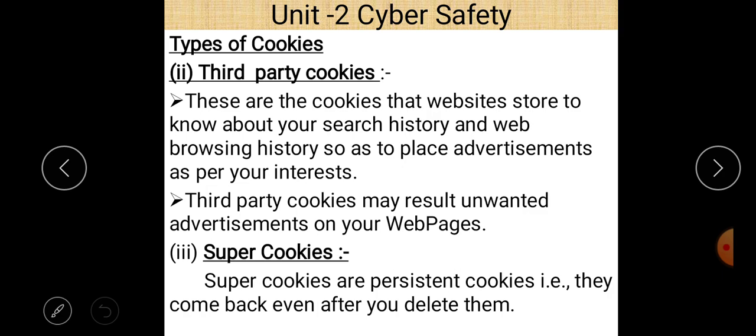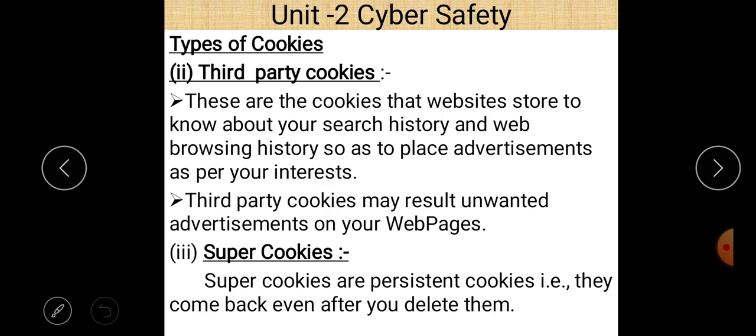So second is third party cookies. These are the cookies that websites store to know about your search history and web browsing history, so as to place advertisement as per interest. And third party cookies may result in unwanted advertisement on your web pages.